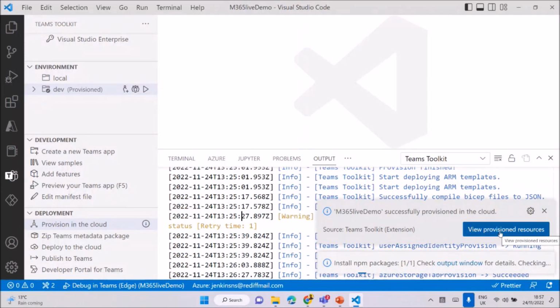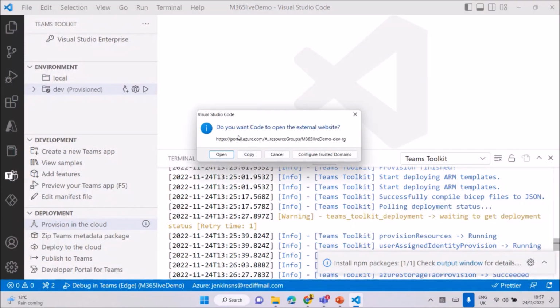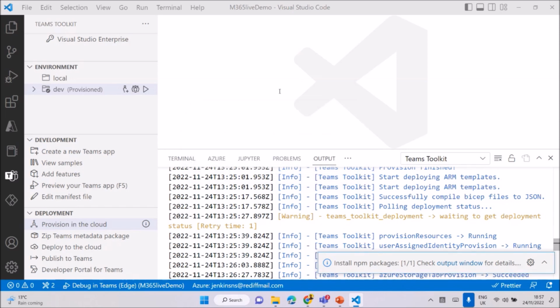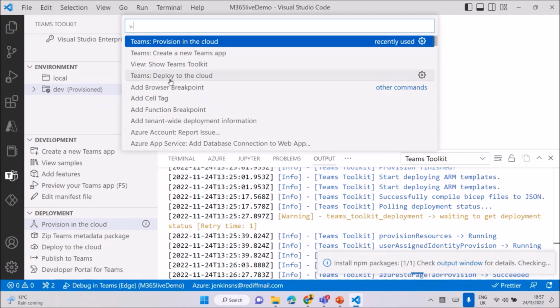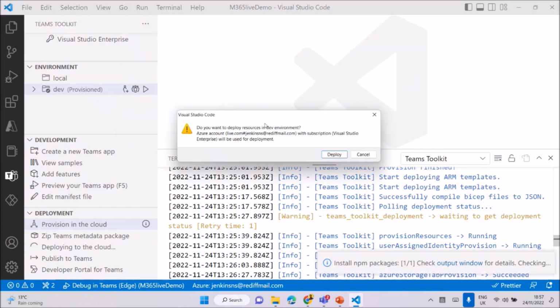You can view the provisioned resources, and you can go to an external website or open it like that. You can see the details and get the log details. At the same time, once I'm done, just go to the command palette and you can deploy to the cloud. Now the code will deploy.